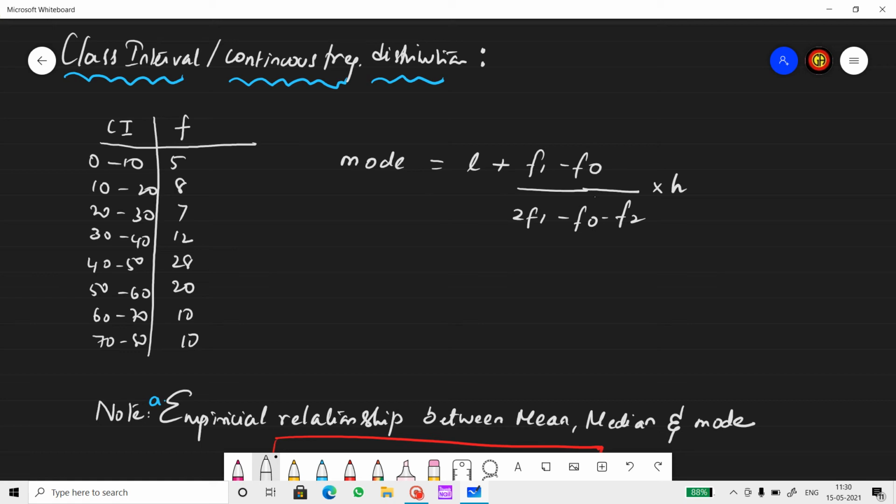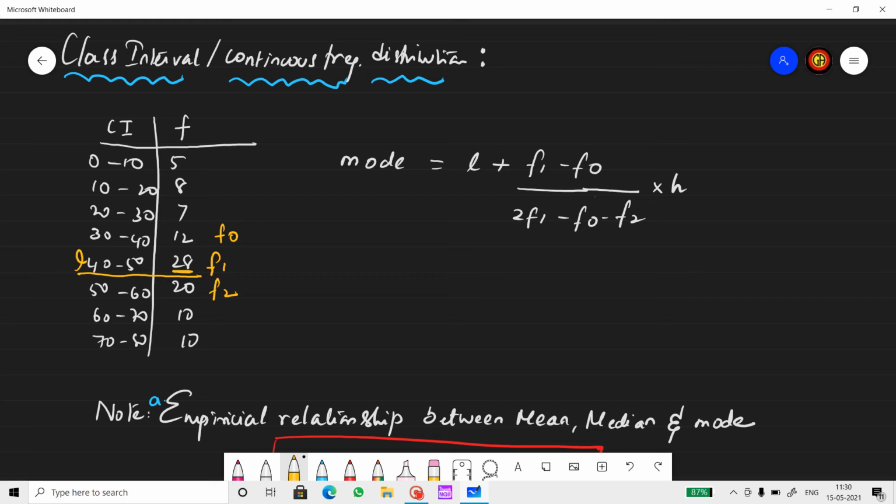Now, what is all this? Find out the largest frequency. Which is the largest value in the frequency? 28. Now highlight that completely, 28. The lower limit of that is L, so L is 40. The highest frequency is F1. The previous one, the preceding one, is F0, and the subsequent one is F2.